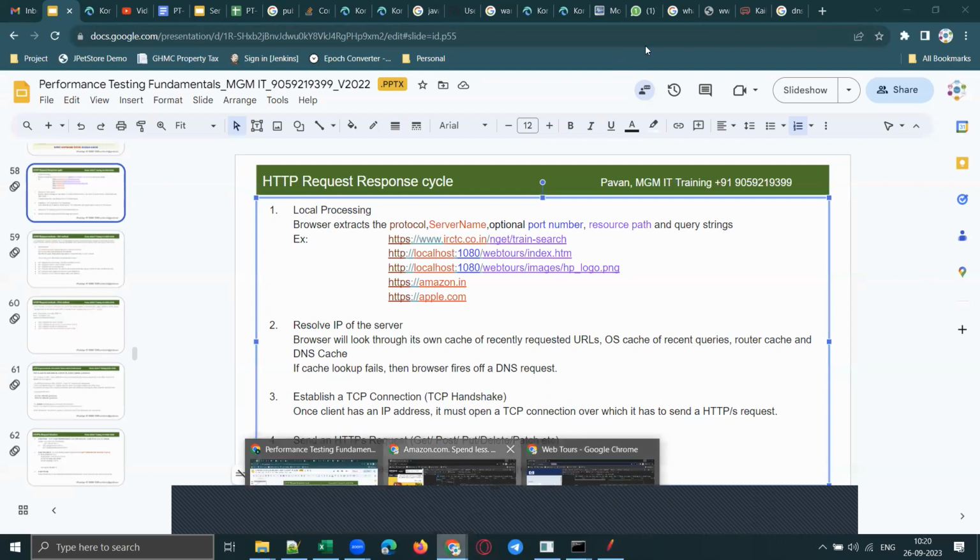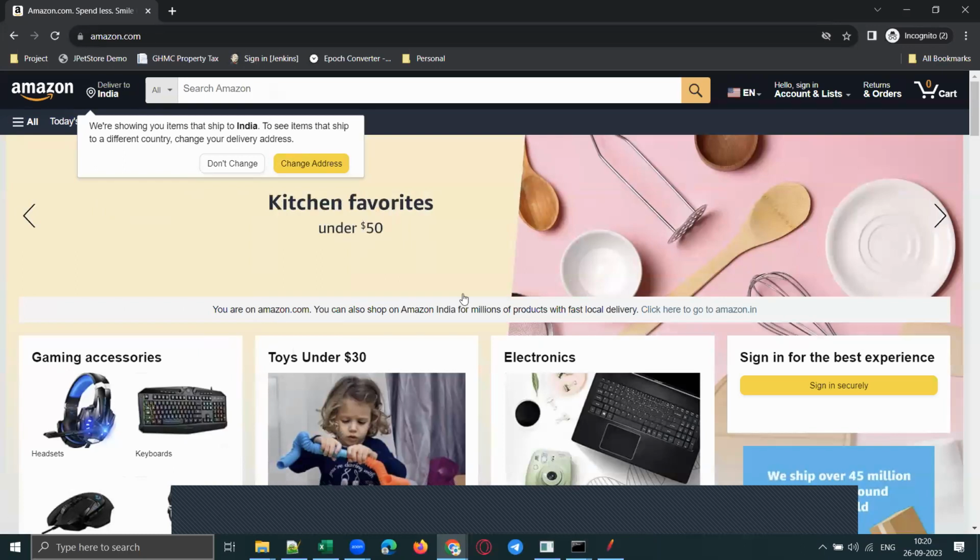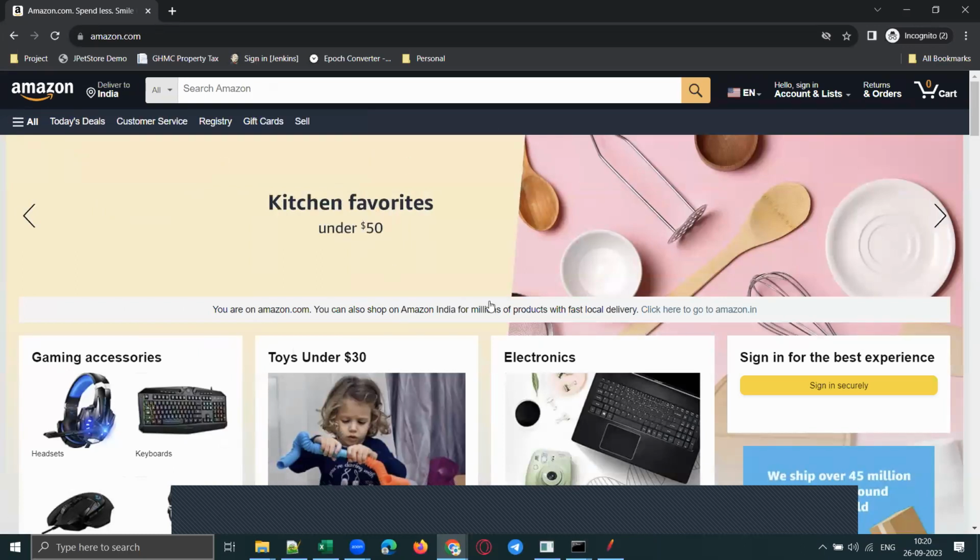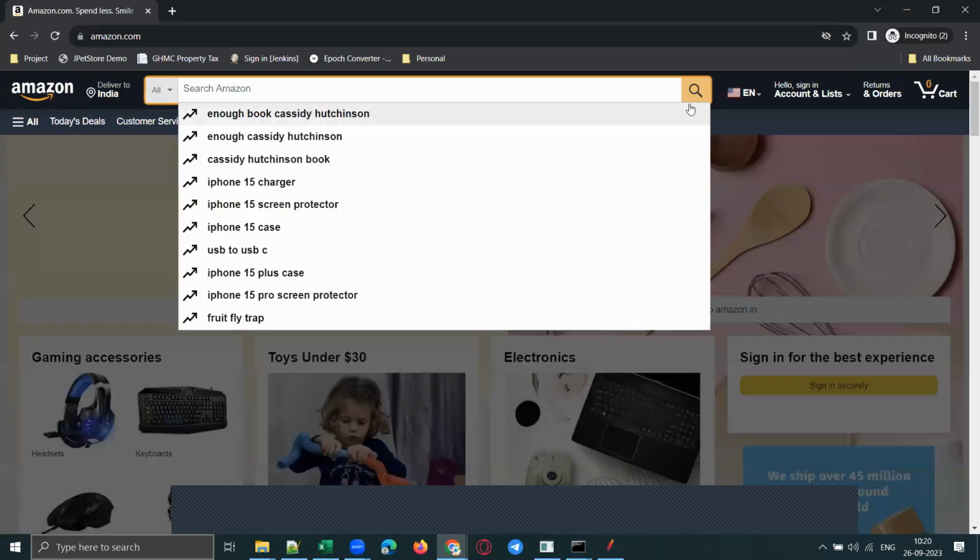Rendering means, the moment it receives the response, it will not receive the response like this. It will receive the response in the form of bits and bytes. Now, once it receives the response, it will render the response. It will arrange the response like this. This Amazon image should be on the top left of the page. Cart symbol should be on the top right of the page. So this is called rendering of the page. This search box should be in the middle of the page. All this code will be there in